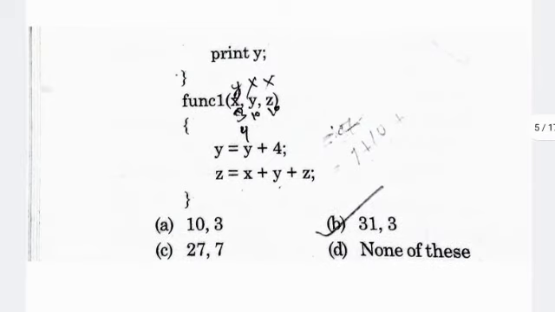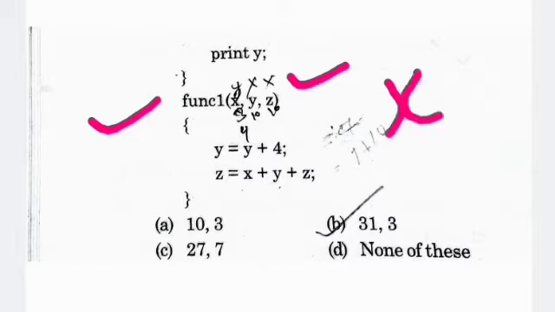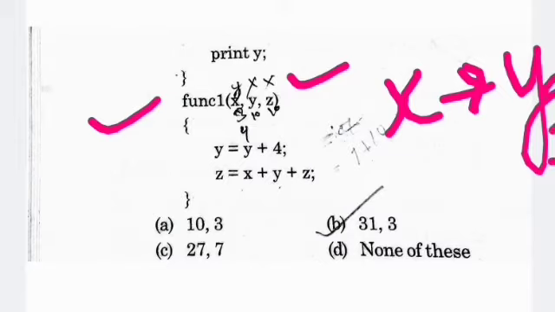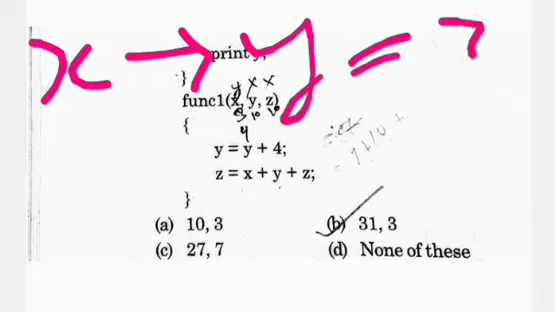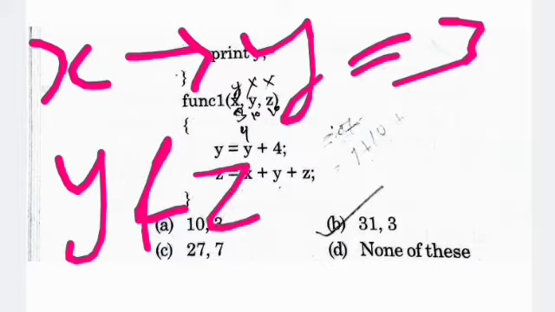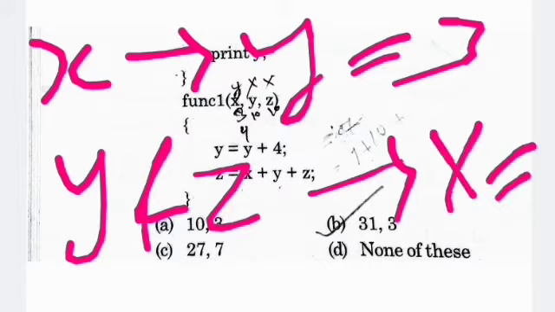Now come to the calling function parameter y, that is given like print function x, y, z. So here the calling parameters in the given P1 program are y, x, x, means here x is pointing to y, that is equal to 3, and y and z are pointing to x, that is equal to 10.